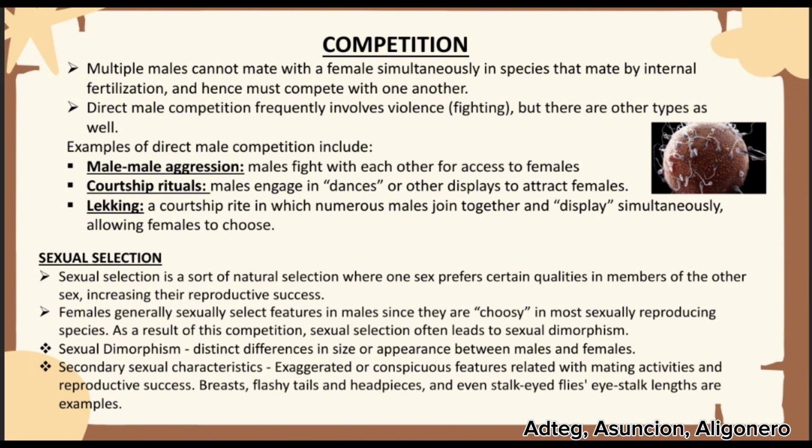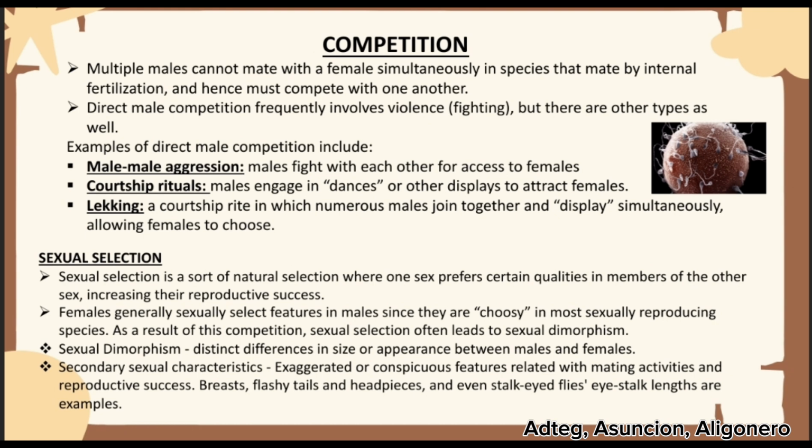Sexual dimorphism: distinct differences in size or appearance between males and females. Secondary sexual characteristics: exaggerated or conspicuous features related to mating activities and reproductive success. Beards, flashy tails, and headpieces, and even stalk-eye stalk lengths are examples.